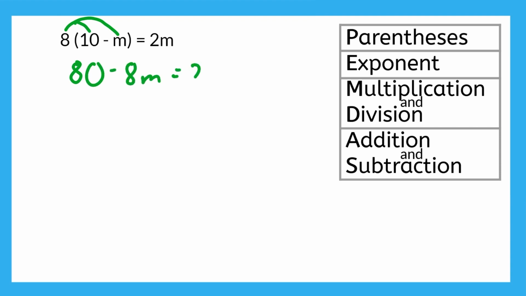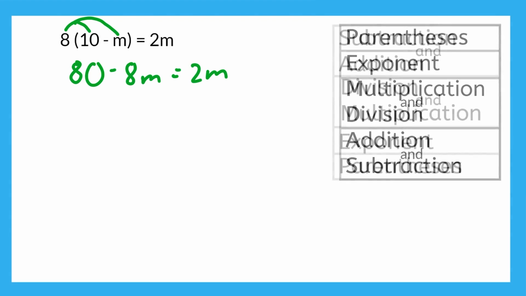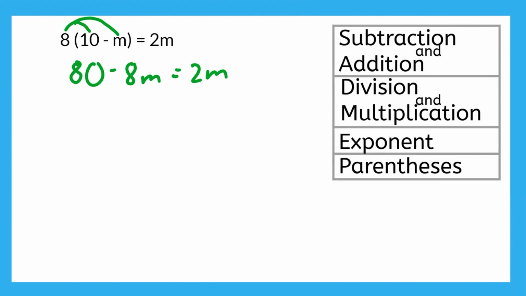We haven't done anything to the right side yet. The only operation left is subtracting unlike terms, so nothing left can be done. This is as simplified as this will get. Now we can solve. We realized in the last example that it's necessary to get one side with only variables and the other side with only numbers. So let's do that again here.